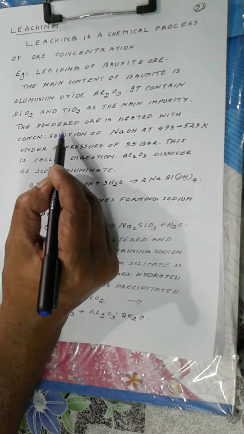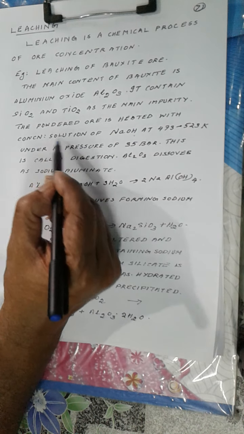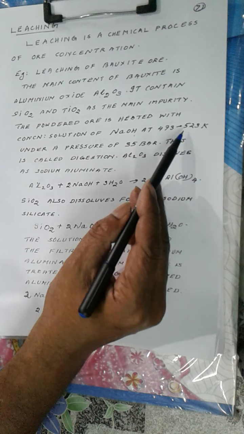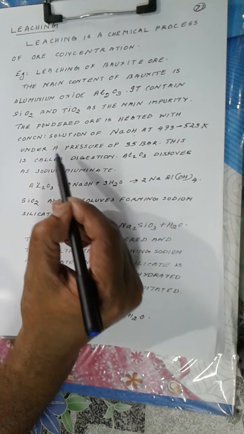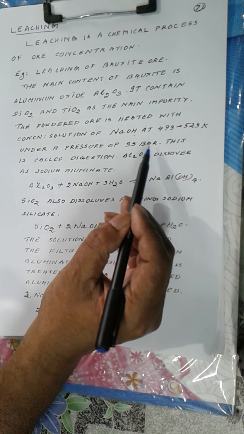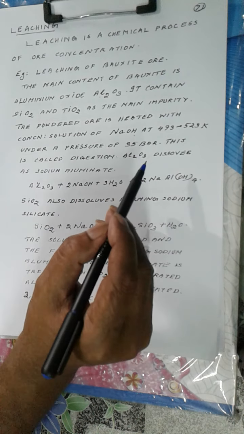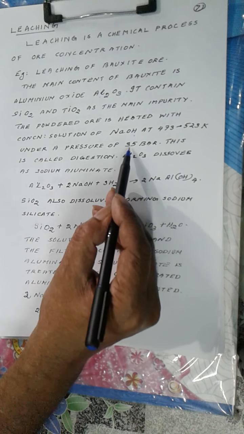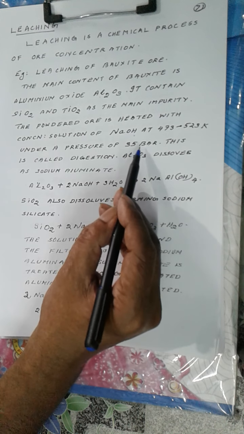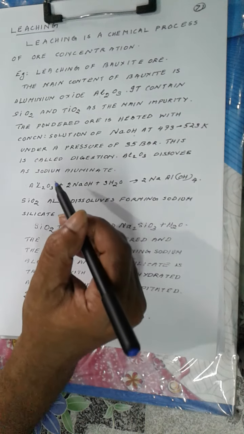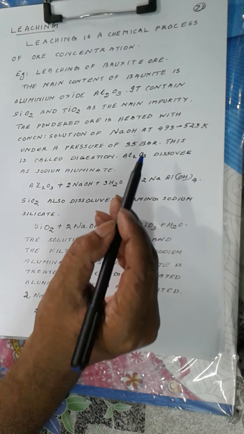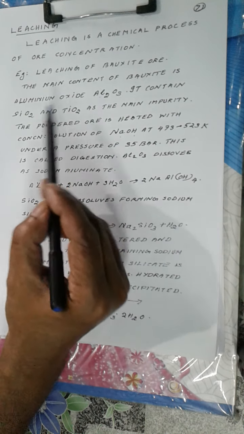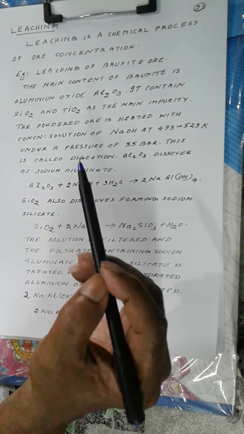What is done is the powdered ore is heated with a concentrated solution of sodium hydroxide at 473 to 523 Kelvin under a pressure of nearly 35 bar, and 1 bar is nearly equal to 1 atmosphere, or we can say 35 to 36 atmospheres. Under pressure and at high temperature, sodium hydroxide reacts with aluminum oxide and the gangue silicon dioxide.